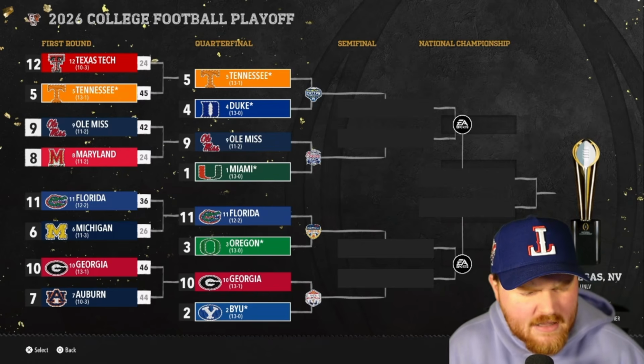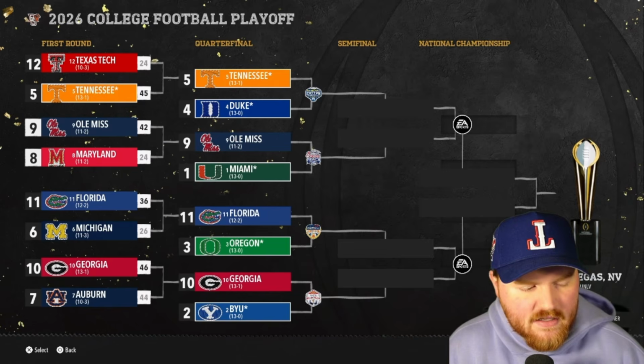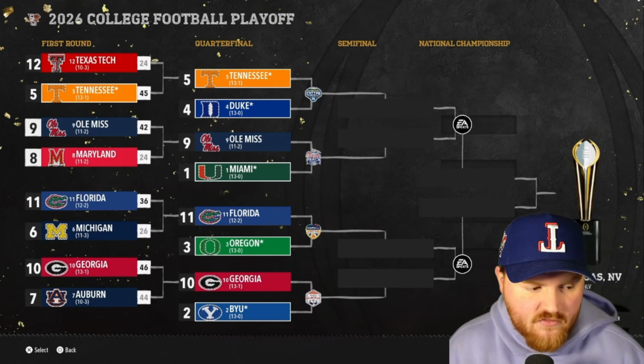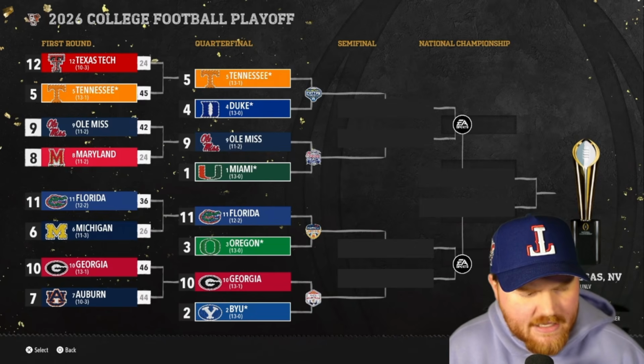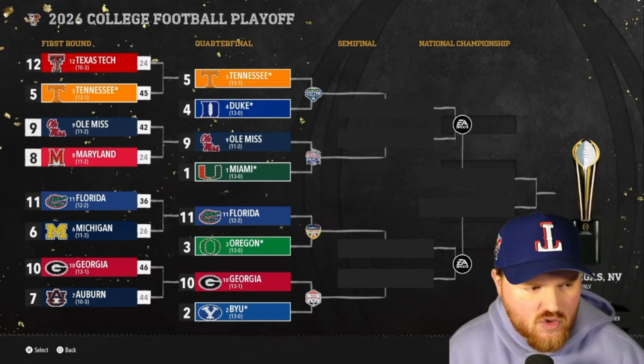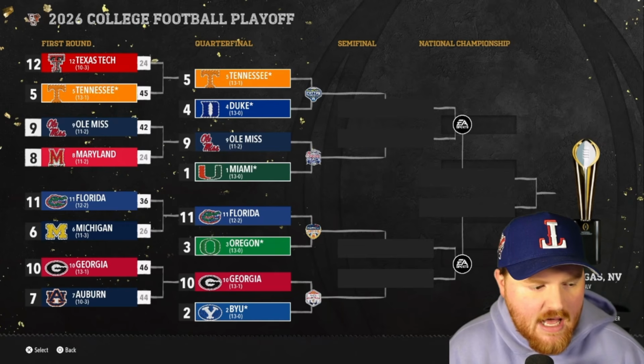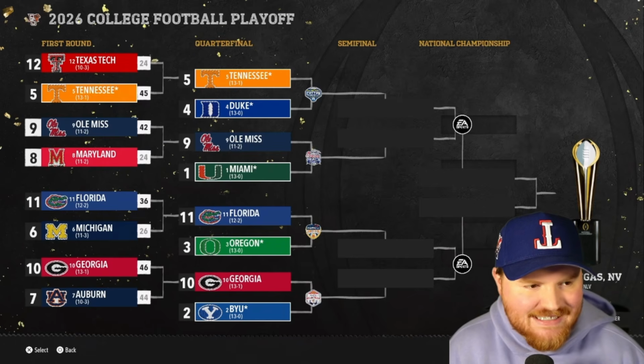Florida gets through. They were a bye team last year that ended up losing in their first game. They'll take on Oregon, who was a bye team last year and lost in their first game. We'll see if one of those 2 teams can improve their fortune and get to the semifinal this year. Georgia lost in the first round last year. I think Auburn also lost in the first round last year. This year, Georgia gets the win 46-44. They take on BYU. So we have 4 undefeated teams, 2 teams with 1 loss, and 2 teams with 2 losses going into the semifinal, or playing in the quarterfinal, but with the potential to go into the semifinal.